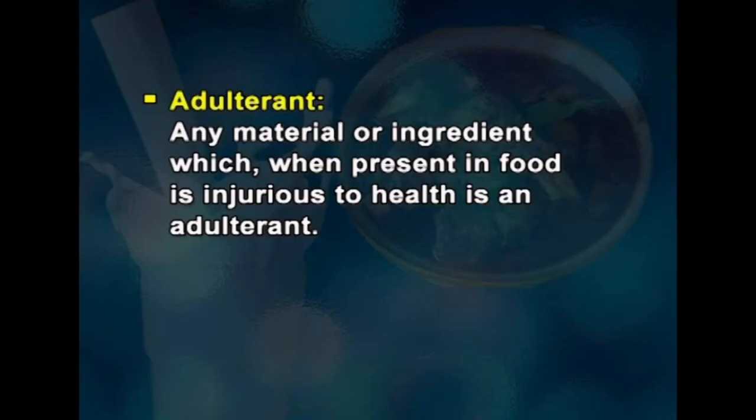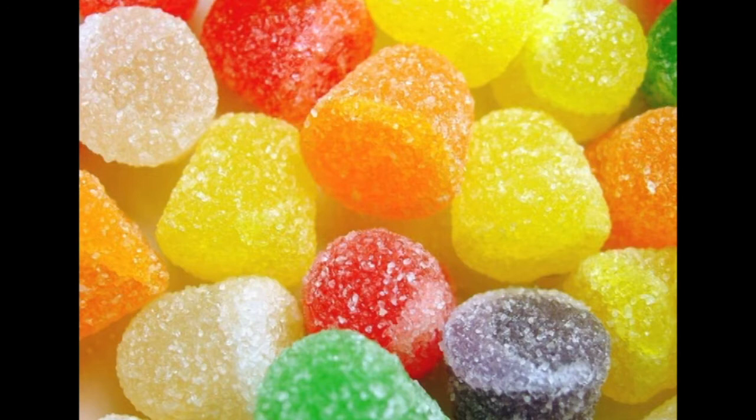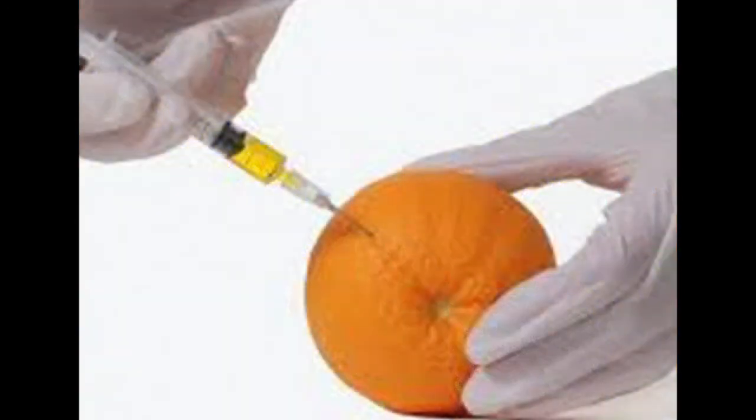According to the Indian Prevention of Food Adulteration Act, which was enforced in 1954, the definition of food adulterant is any material or ingredient which, when present in food, is injurious to health. Now what is adulteration? It is defined as a process by which the quality or the nature of a given substance is reduced. So how is it reduced? First, by adding a foreign or inferior substance, or by removing a vital element or a nutrient from the food. This is called the adulteration process.